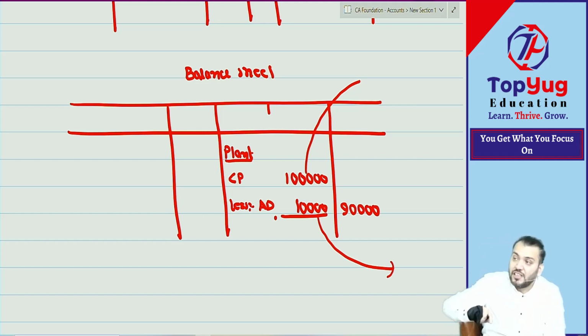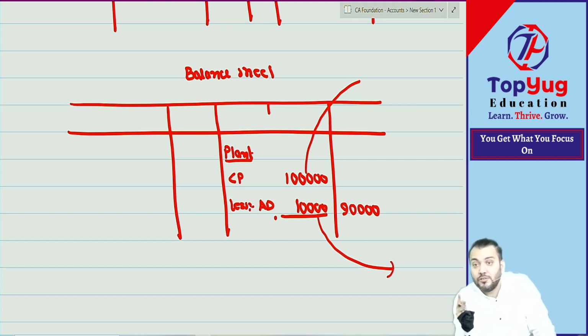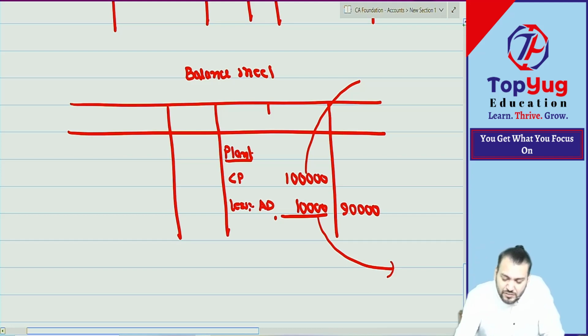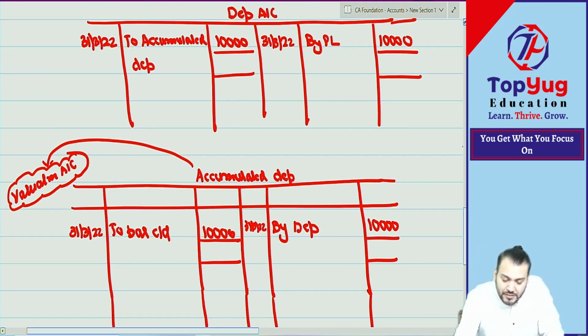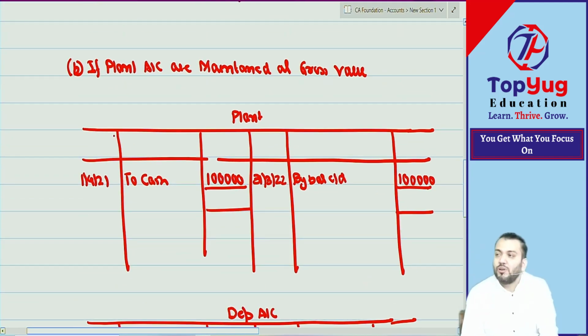So there are two accounts. Depreciation account and accumulated depreciation account are two different accounts. Depreciation is a nominal account. Accumulated depreciation is not a nominal account. Accumulated depreciation will be shown in the balance sheet by way of deduction from plant account, meaning the respective fixed asset account. Understood? Correct.